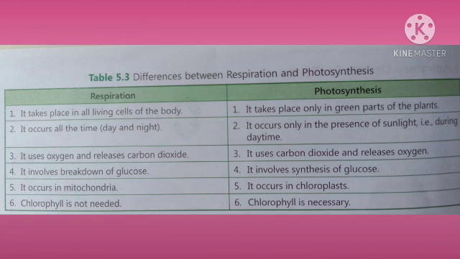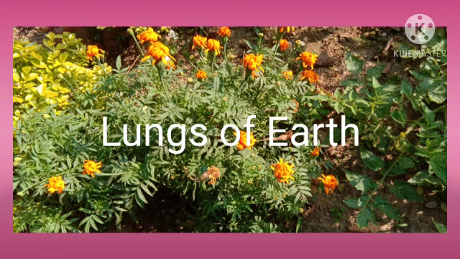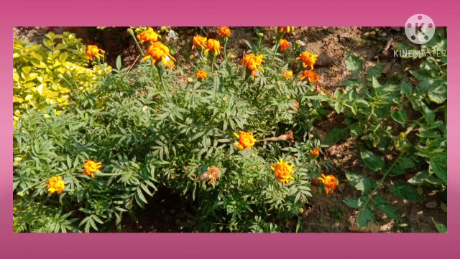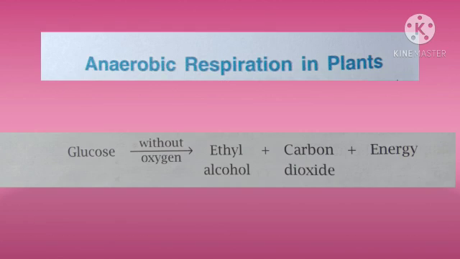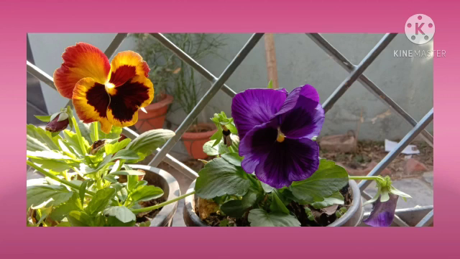And that is why we realize that green plants are to be grown in huge numbers as they are the lungs of the earth, the only living beings to convert carbon dioxide into oxygen through photosynthesis. Now plants also respire anaerobically, mostly smaller plants like yeast. They respire anaerobically, even bacteria, and we already know they produce ethyl alcohol when they respire anaerobically. That's all for now. Thank you.